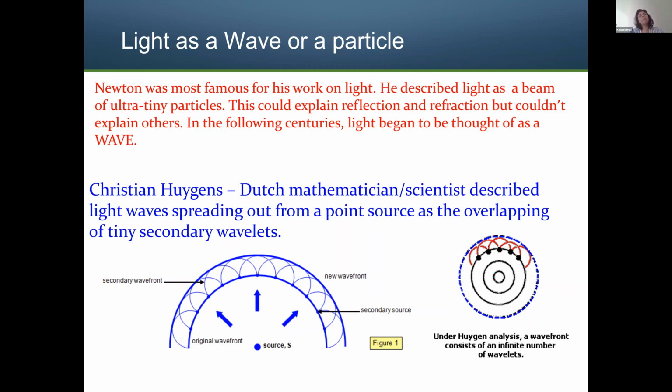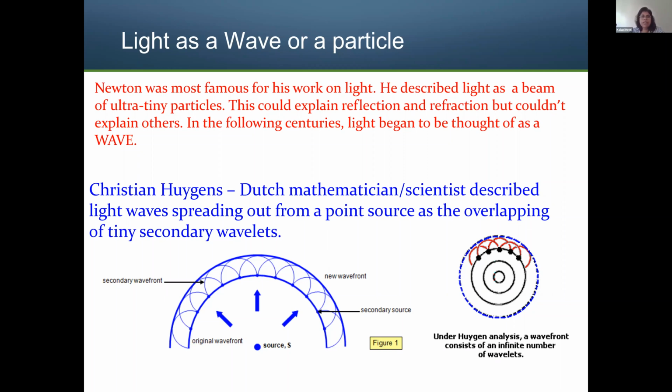By using this particle nature, we are able to show the reflection and refraction that we discussed in section number 1, unit 4. But some other things could not be explained by this particle nature. Examples are interference and diffraction. To explain those, we need the wave nature of light.